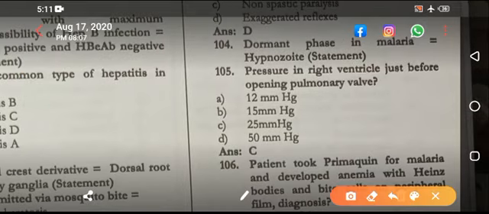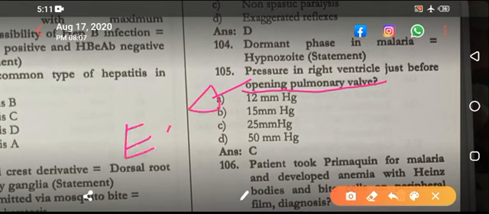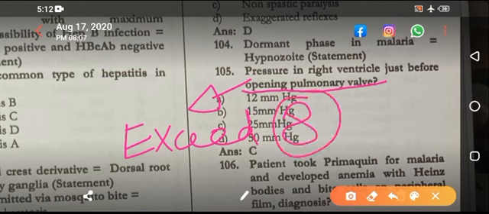Pressure in the right ventricle just before opening of pulmonic valve. Now the pulmonic valve opens when the pressure in the right ventricle exceeds 8 mm. Right answer over here is 8 mm.